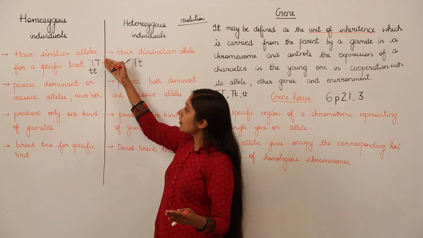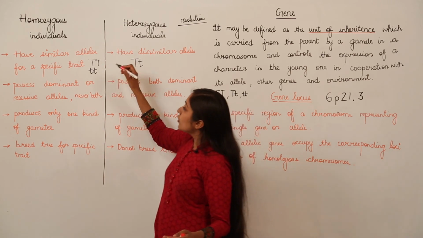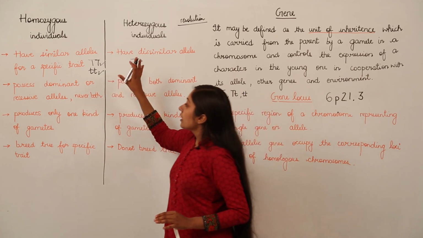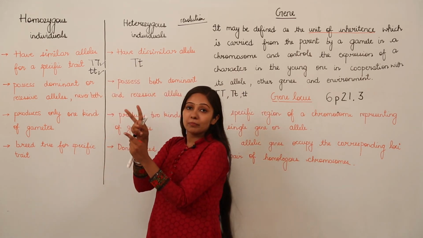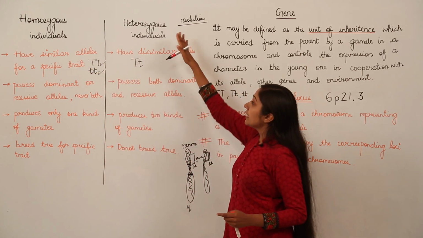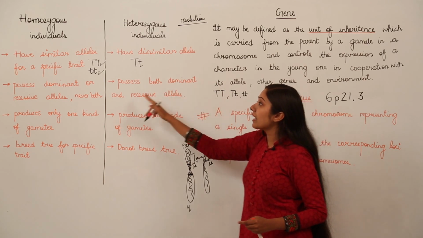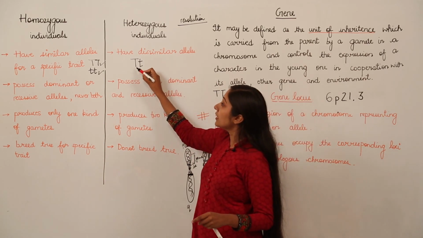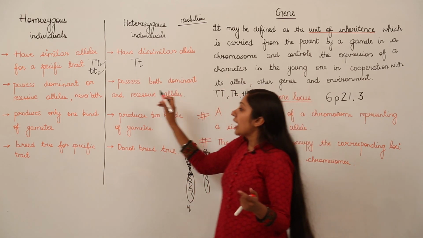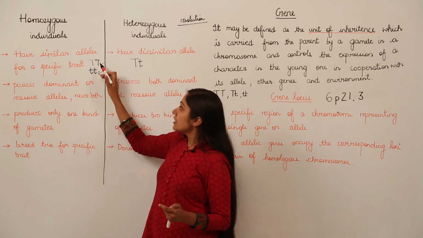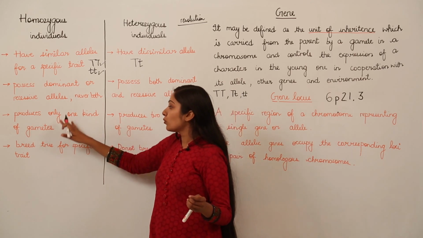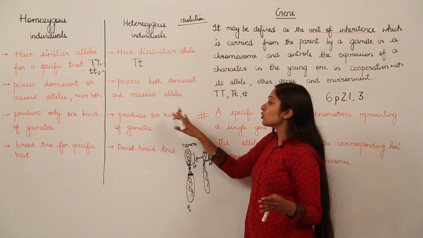This is justified by looking at this. Homozygous individuals possess either dominant or recessive alleles. They will not have both in combination. But heterozygous individuals possess both dominant and recessive alleles. As you can see, this is the dominant one and this is the recessive one. Homozygous individuals produce only one kind of gamete, since they encode similar alleles, while heterozygous individuals produce two kinds of gametes.